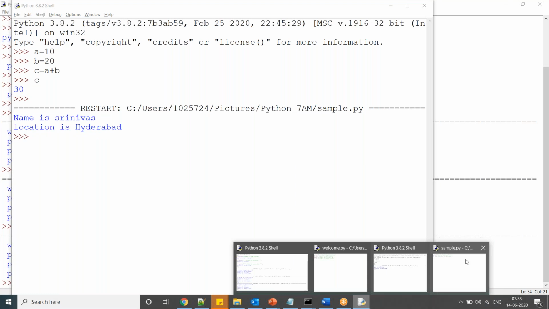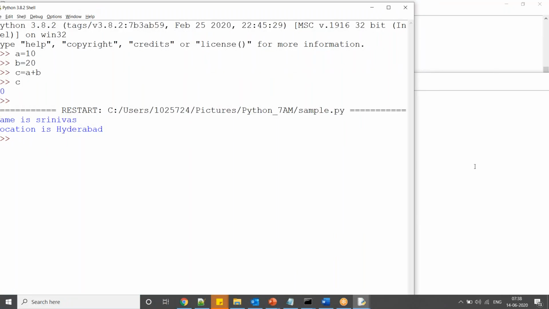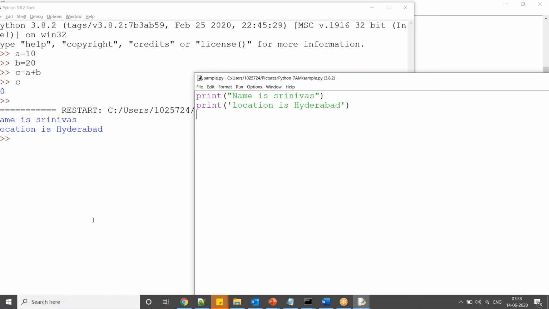If you execute this one, you can see the output. Now I want this screenshot, the output screenshot.